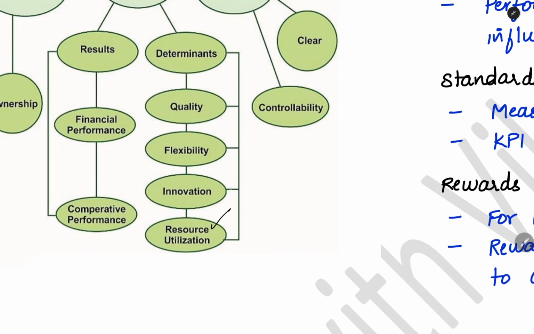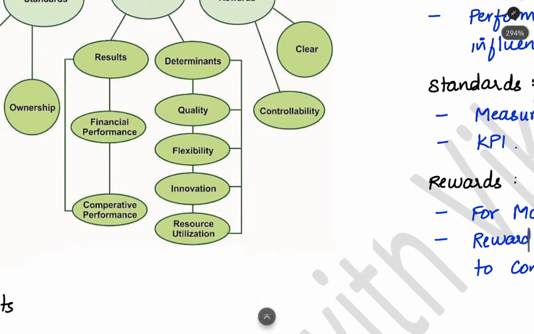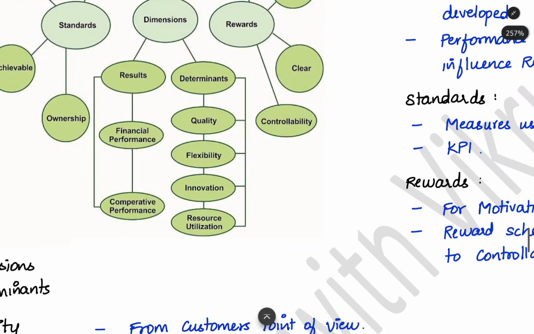And then resource utilization. Whatever resources we are having, the money we are having, the labor we are having, the machinery we are having, everything should be utilized properly. We should make the most out of the resources that we have. We should extract the maximum benefit that we can. So this will give a very good performance, both in financial terms and in operating terms, when you compare with the other branches, other industry or other companies.